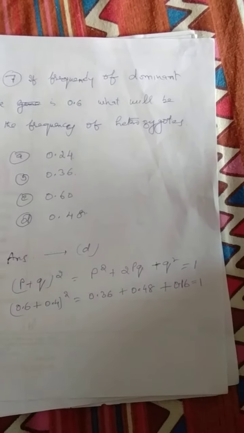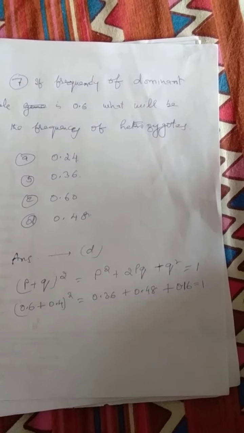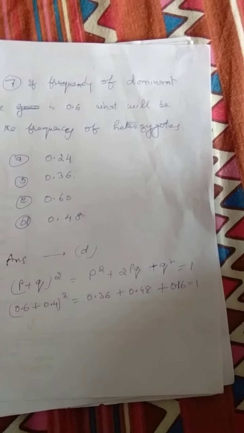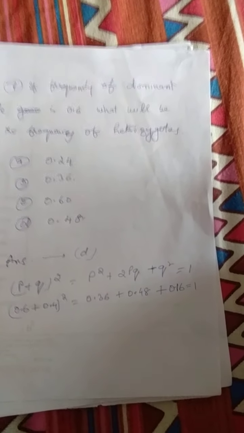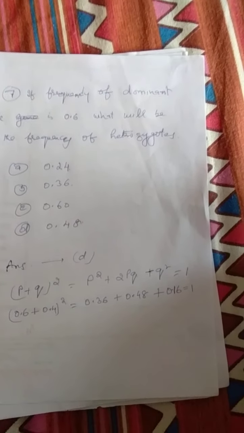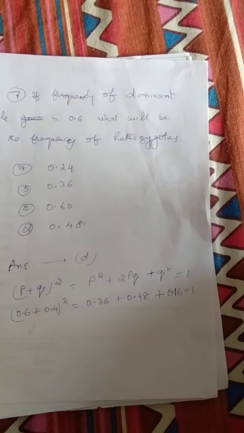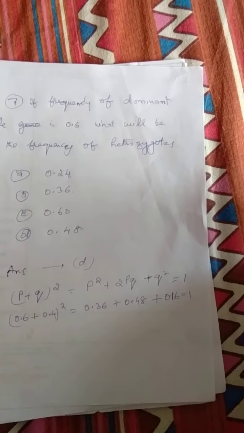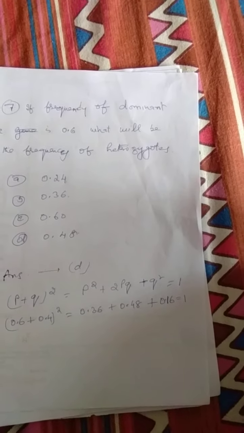In this formula, p² means homozygous dominant individuals, q² means homozygous recessive persons, and 2pq means heterozygotes. Here we have to calculate the frequency of heterozygotes, so we calculate 2pq, that is 2 multiplied by 0.6, that is p, multiplied by 0.4, that is q. So the answer is 0.48.